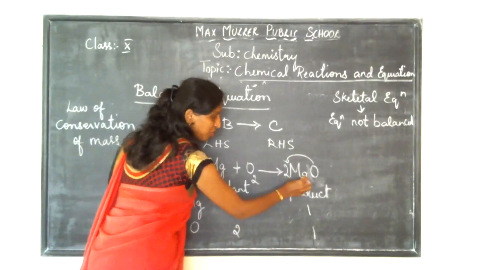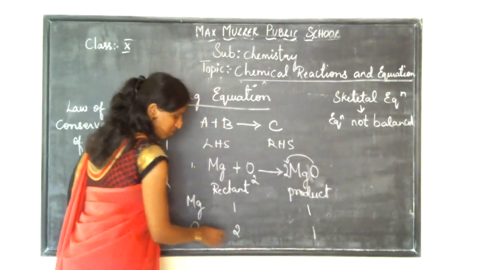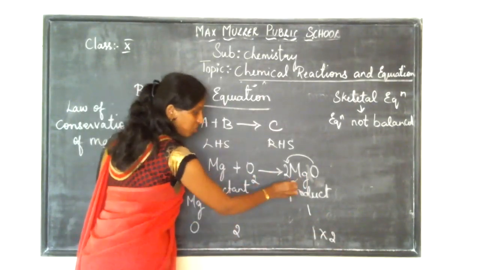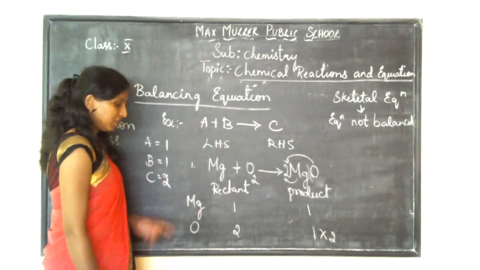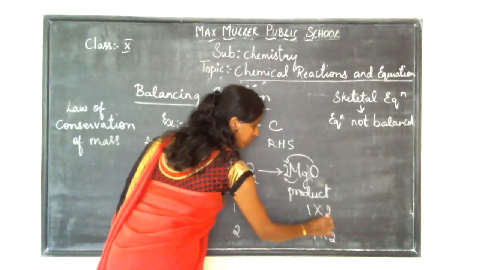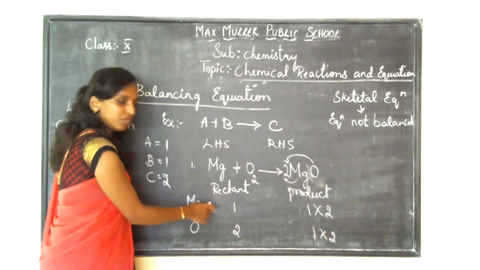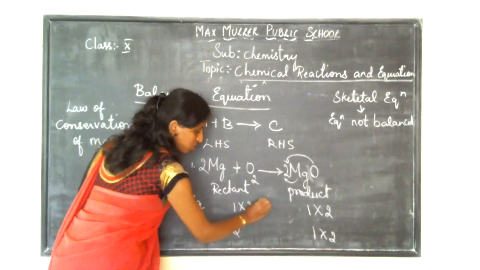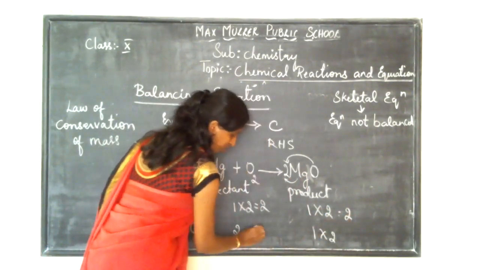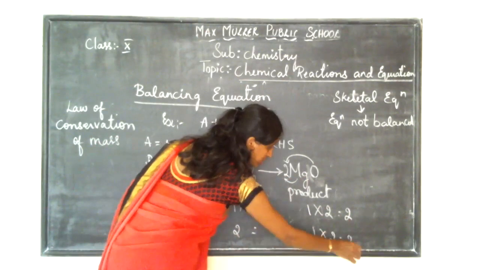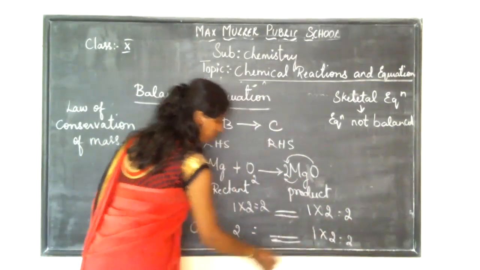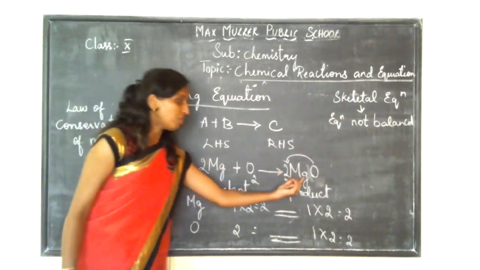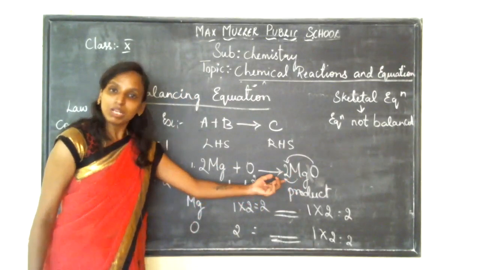Correct. What about magnesium? See the product. Oxygen I have multiplied by 2, so it became 2. Now what about your magnesium? Magnesium also has become 2. Now what should you do? Multiply magnesium with 2. So even this is 2, 2, 2, 2 and 2. Already it is balanced. Now you can see the number of atoms present in the reactant and in your product is equal in number.